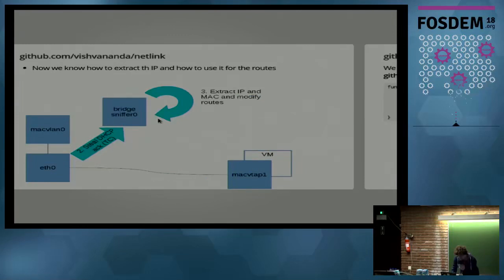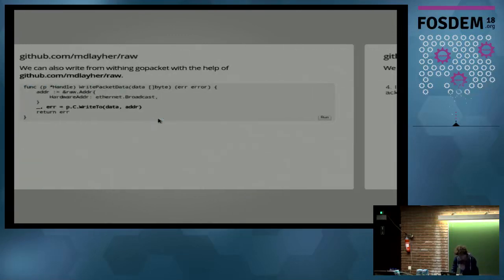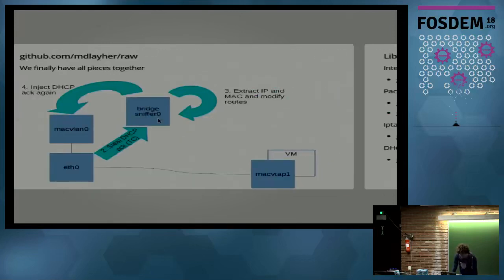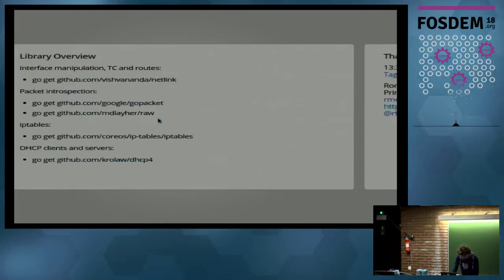Now we're almost done. What we're now missing is we need to write back the packet after we've read it. And therefore we can again use the raw package and just implement the right packet data, and then we can directly write the package we've read from gopacket with that handler to a different interface again. And so we have that part done. And that's pretty much the talk.